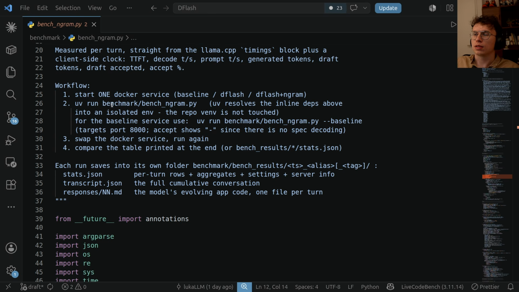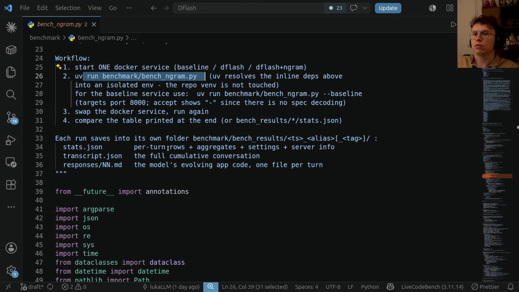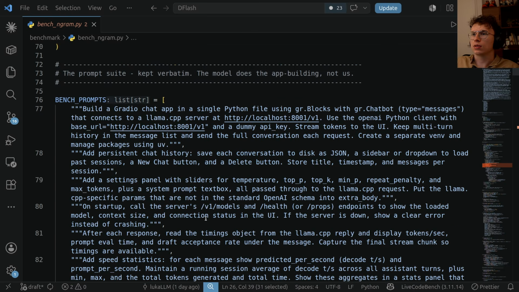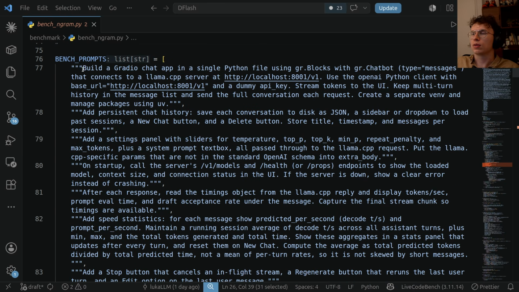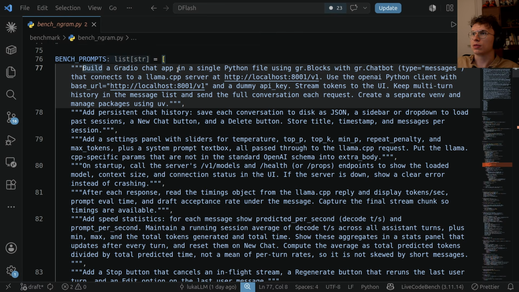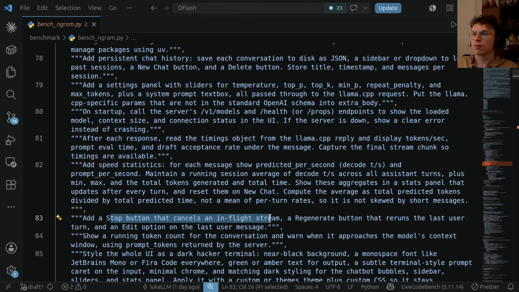And we'll have the workflow now. So we start here with the Docker service that we choose. You can run this as uv run benchmark, so you can test it yourself and modify. Then we swap the service and run it again, and then we compare. Every result is stored in JSON. It will be in the description in the GitHub repo below. And I will use full context for it because I want to see as much as possible, and I don't know how much code will be produced after so many prompts. Here are example prompts: build a Gradio chat, add a stop button that cancels the in-flight stream, a generate button that reruns the last. So this is our own benchmark that will run.